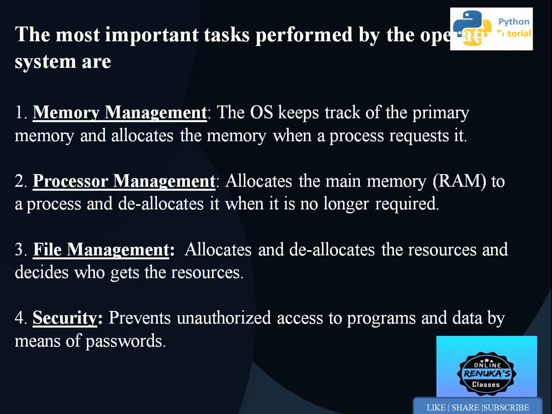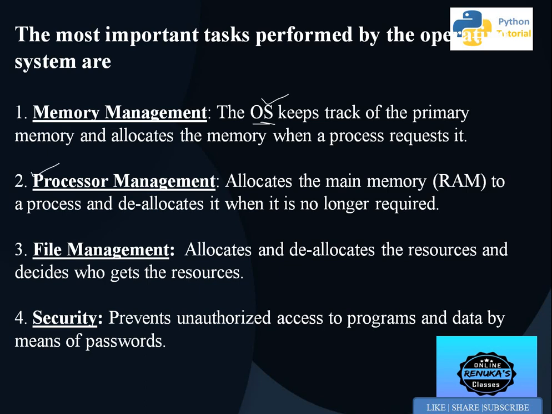How does it act as a link? The most important tasks performed by the operating system start with memory management. It is the task of the operating system to keep track of primary memory and allocate memory when a process requests it. Sometimes when we are operating, a message flashes on the screen that you do not have sufficient memory and you are going out of memory. That is the task of the operating system: to keep track of memory and allocate it whenever there is a request.